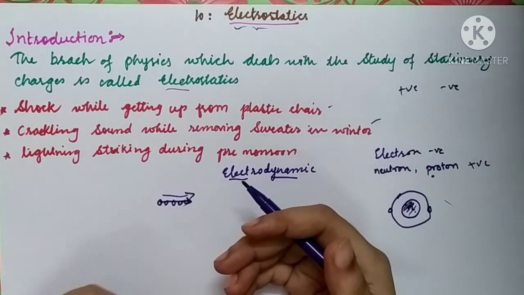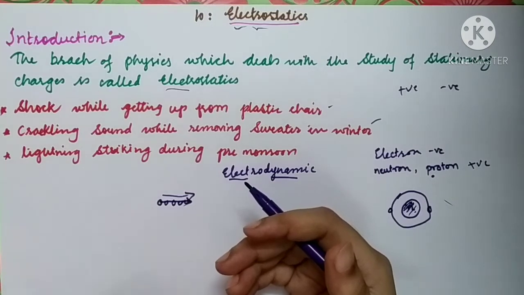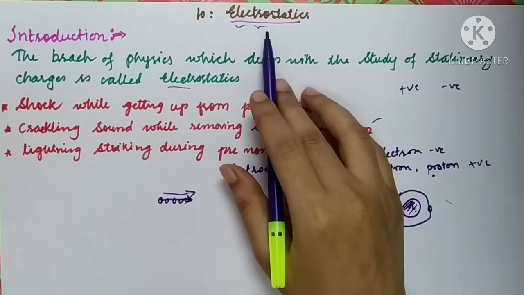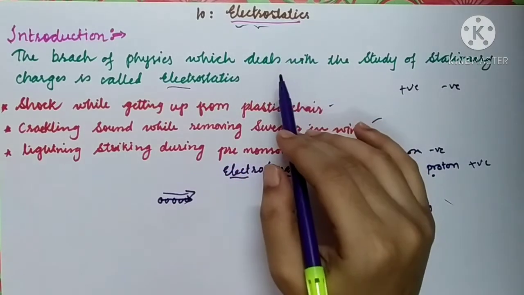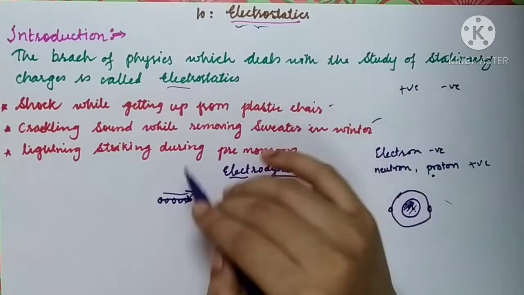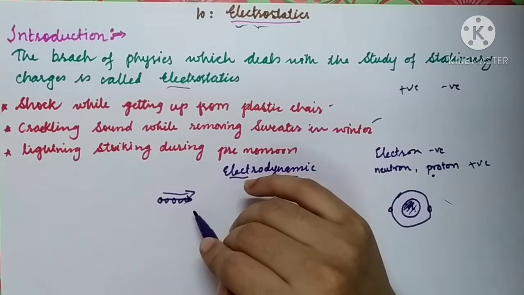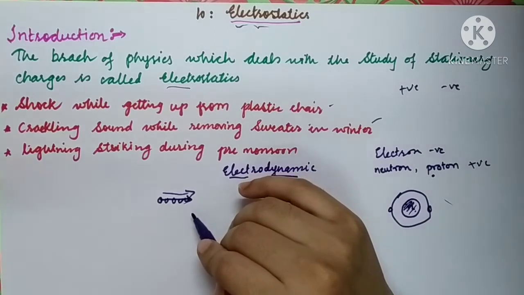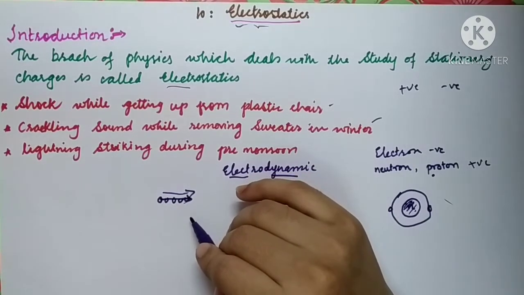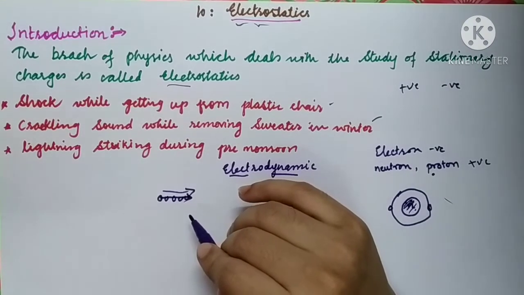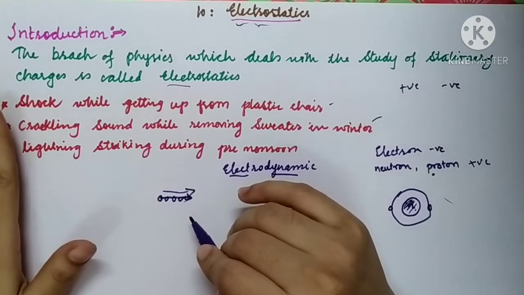You have studied about this motion of negative charges which are moving through the conductors. So we are not totally unaware of this term electrostatics. We feel the presence of the charges and we have studied about the motion of the charges as well. So this topic will not be so difficult for us to understand because we know various things about them.